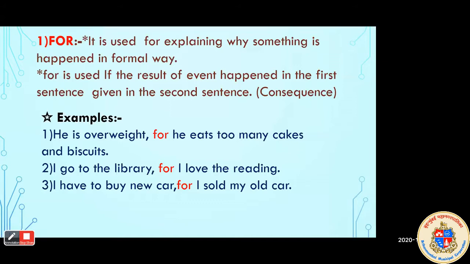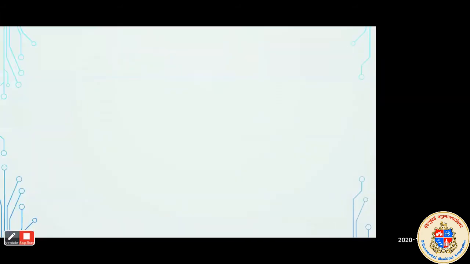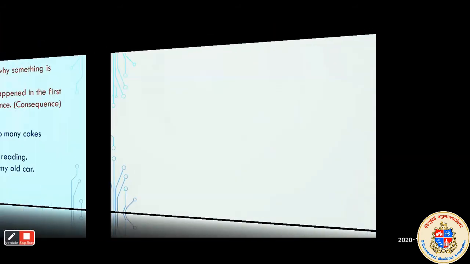Or for is used if the result of an event happening in the first sentence is given in the second sentence as well. That is called consequence. With the help of examples, you can learn it easily. So let's see the examples.